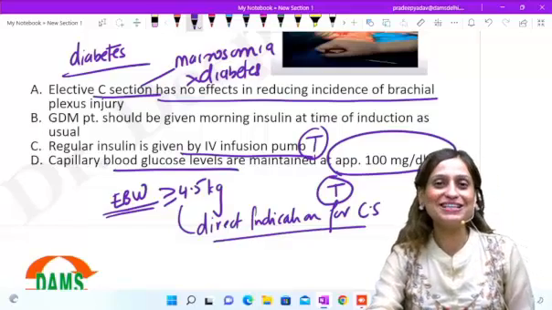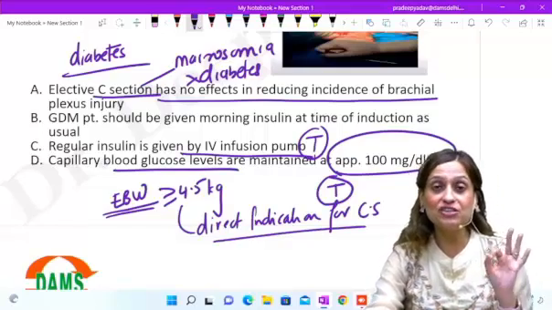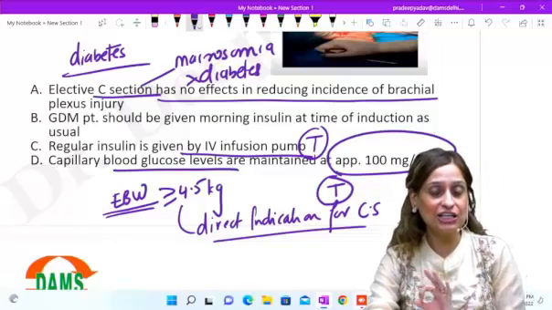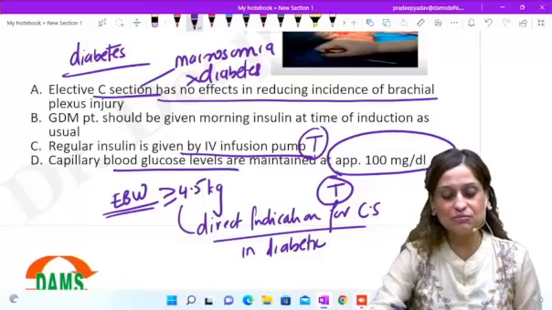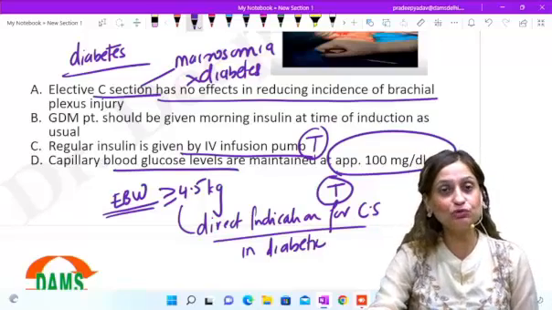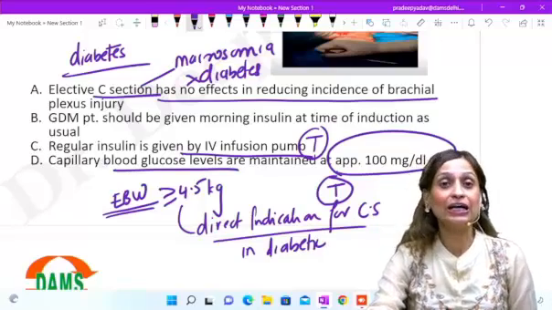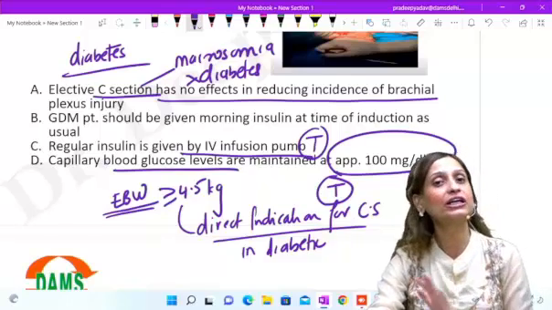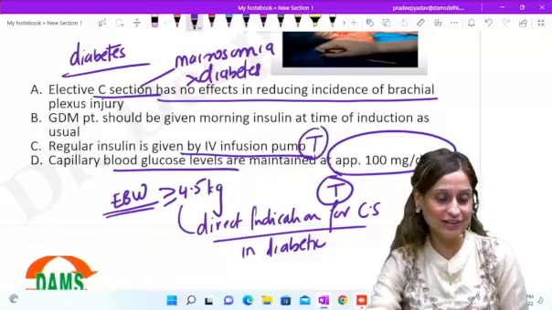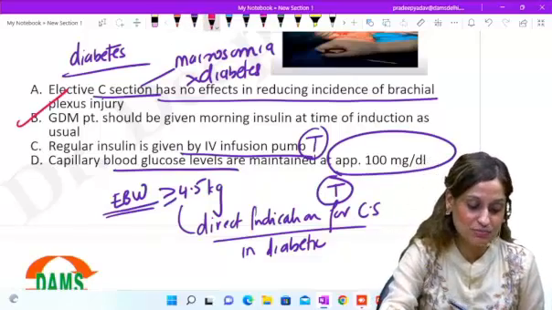Yes, so please remember the cutoff for macrosomia is 4 kg. Direct indication for CS in a diabetic pregnancy is estimated birth weight which is more than or equal to 4.5 kgs. And what is the direct indication for CS in non-diabetic? It is 5 kgs. There the cutoff is 5. So actually the answer here is B.